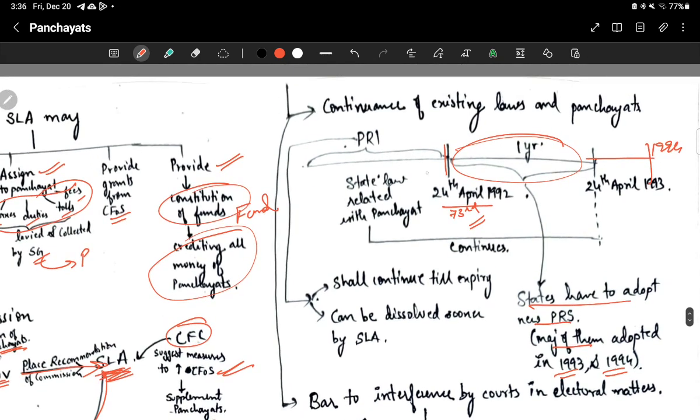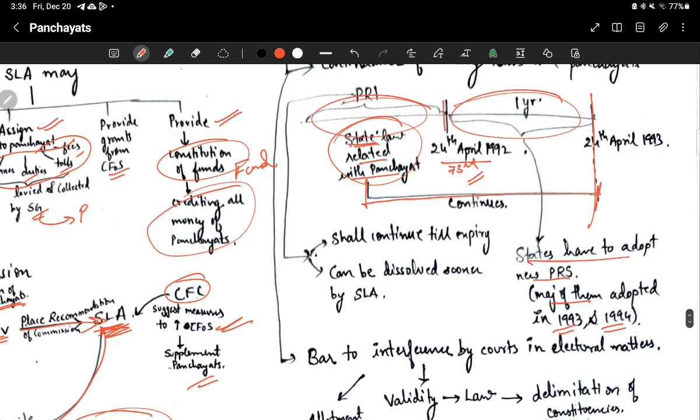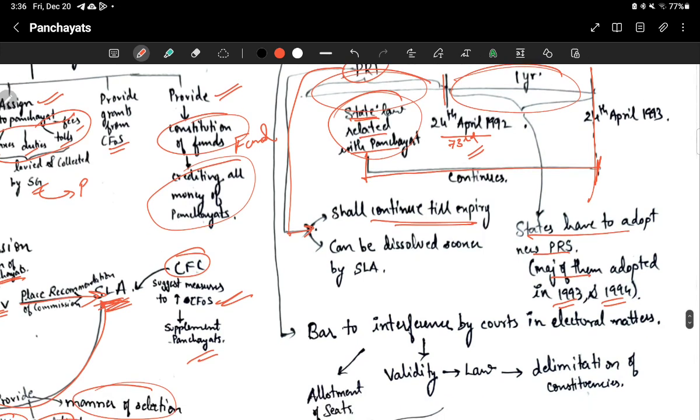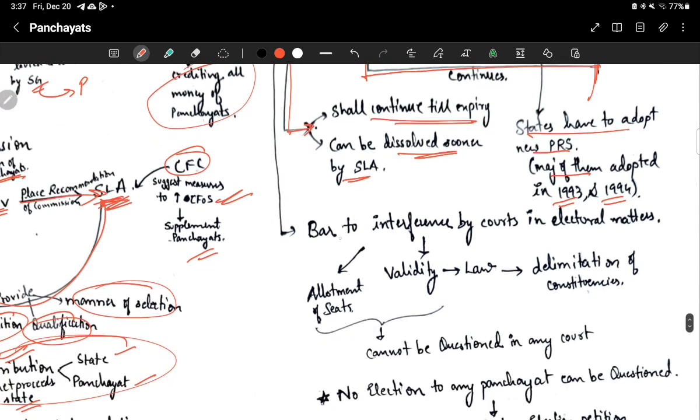Okay, now some states already established some Panchayati Raj institutions before this date. So what about them? Now there are some state laws related to those panchayats. That state law will continue to be in existence for 1 more year, that is till 24th April 1993. Okay, and what about the tenure of that? Tenure of that shall continue till the expiry of that Panchayati Raj institution, or it can be dissolved sooner by the state legislative assembly. Another feature is bar to interference by courts in electoral matters.